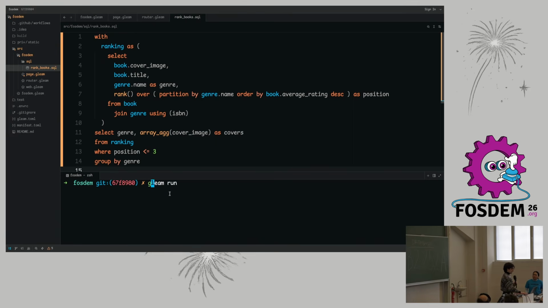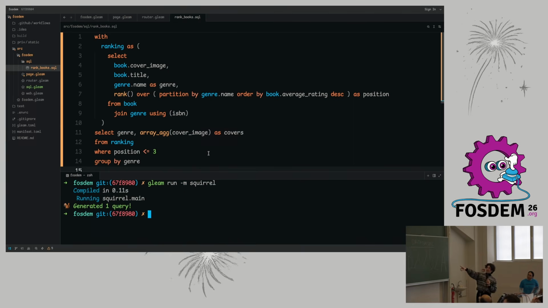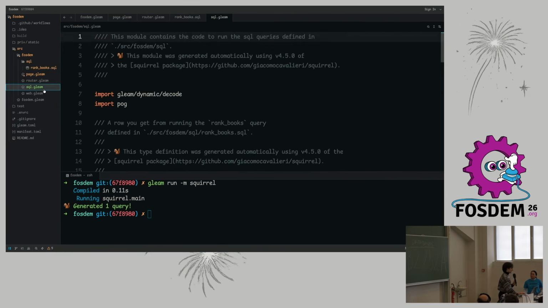Well, to do that, you would add the Squirrel library as a dependency. I've already done that because I don't trust the Wi-Fi. And then we can just run the Squirrel entry point. And just like that, you can see that something has happened. It says generated one query. So Squirrel is doing, under the hood, just some pretty straightforward code generation. I'm saying straightforward, it looks straightforward, it's actually pretty involved.